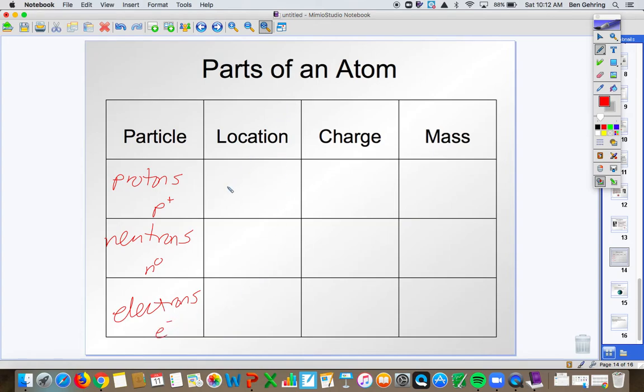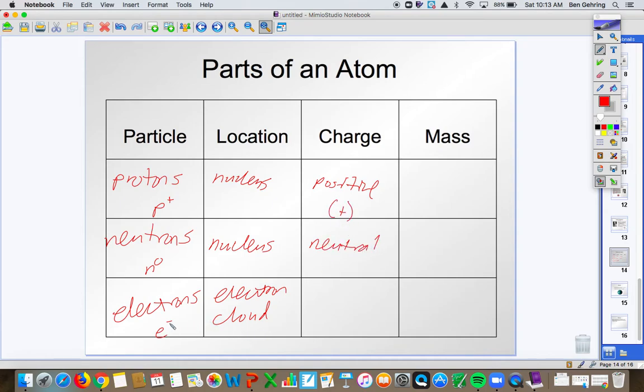Location-wise, protons are found in the nucleus. Neutrons also found in the nucleus. And electrons are found in the electron cloud, or you can write outside nucleus. Either way works. Charge, protons, little plus sign here means charge is positive. Neutrons, 0 means neutral. And E, little dash up there, means negative.